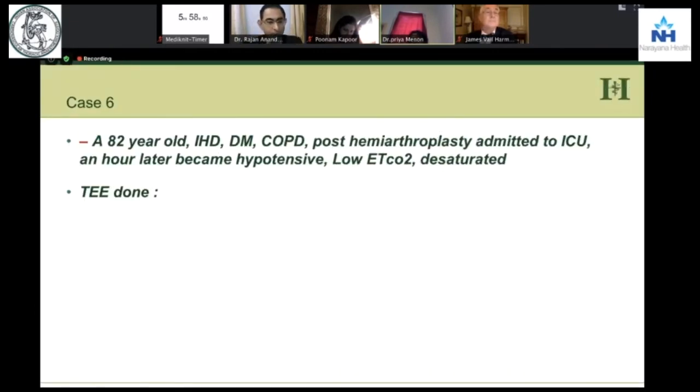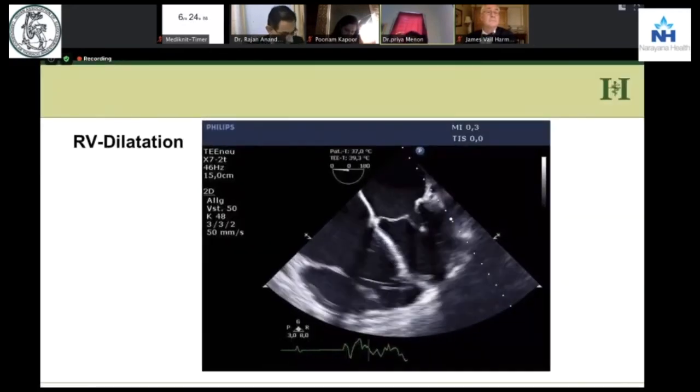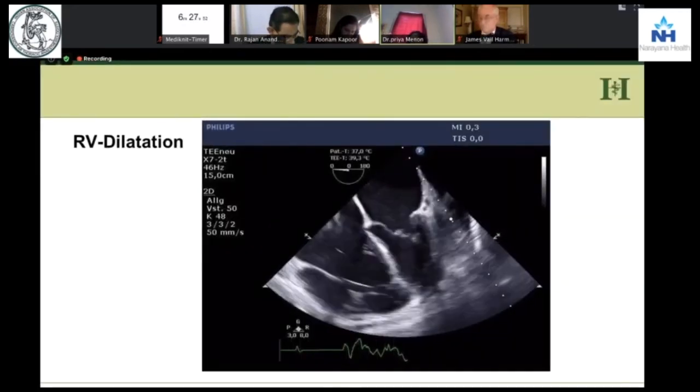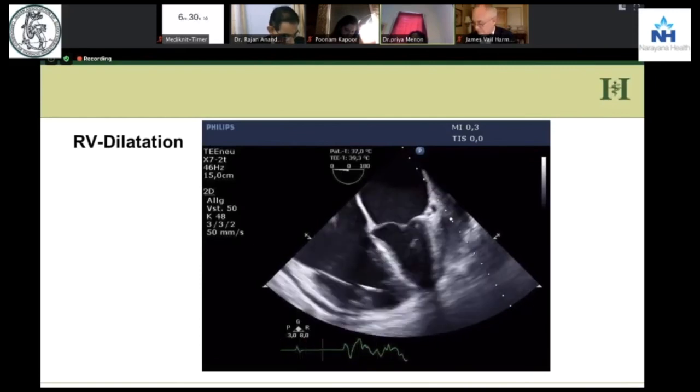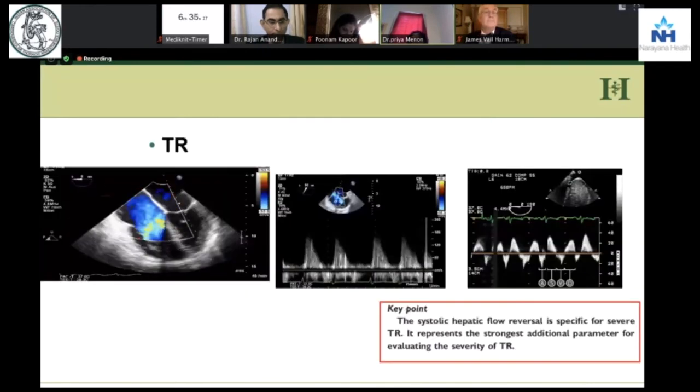An elderly gentleman with all sorts of comorbidities, had some orthopedic surgery, admitted in the ICU, after an hour desaturates, low EtCO2, hypotensive. Transesophageal echo done. This is a still picture. You look, the interatrial septum is pushed towards the left side, the RV is dilated. In the transgastric short axis view also, the RV is dilated. Here the mid diameter of the RV is more than 45 millimeters, and you see the apex is made more of the RV instead of the LV. And here you see a tricuspid regurgitation.